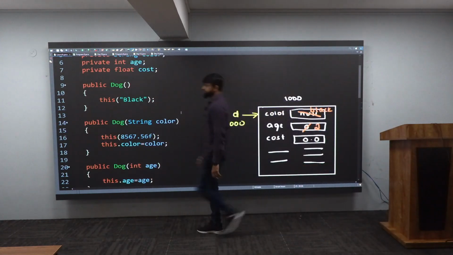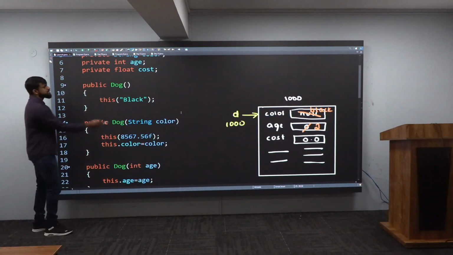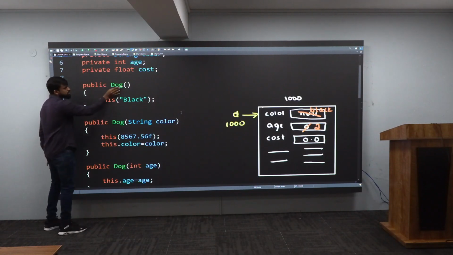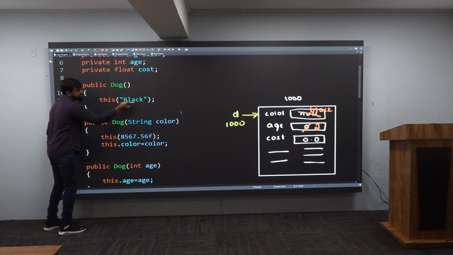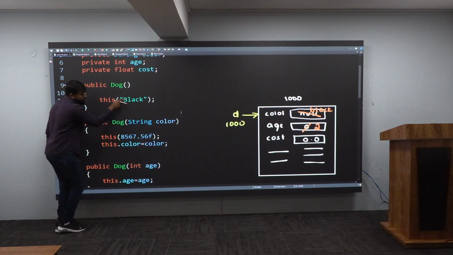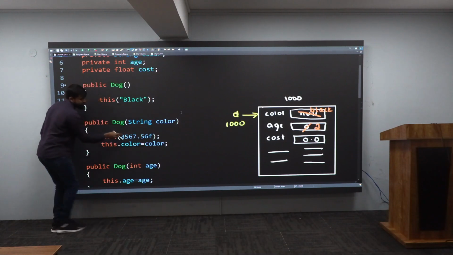Which constructor? There are so many constructors there. Which constructor will it go to? It will go to the 0 parameterized constructor. Very good. Next what, sir? It will come to the first line. What is this? This means you're calling another constructor. But which constructor is it calling? It is calling such a constructor which is taking a string as the parameter. Think and tell me, out of all of these constructors, which one takes a string as a parameter? This one, and that is why the call from here will reach here, and this color will get black, and now it proceeds further.